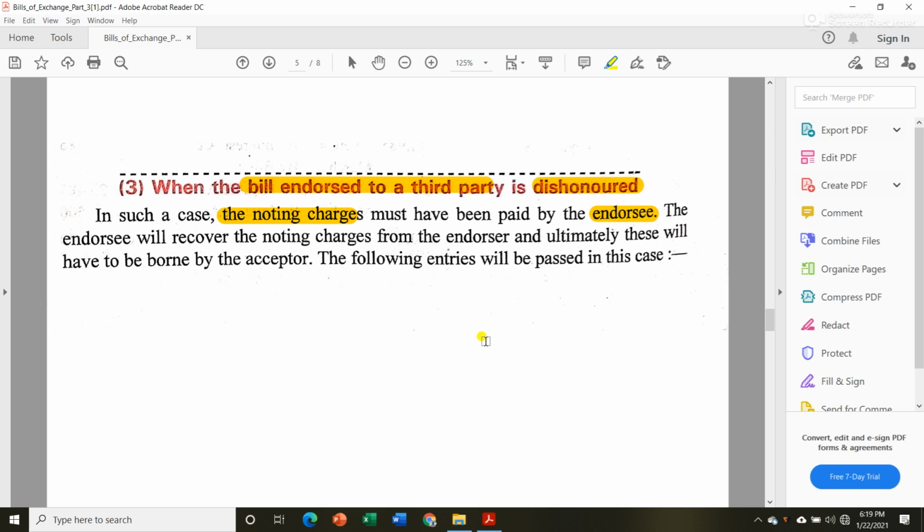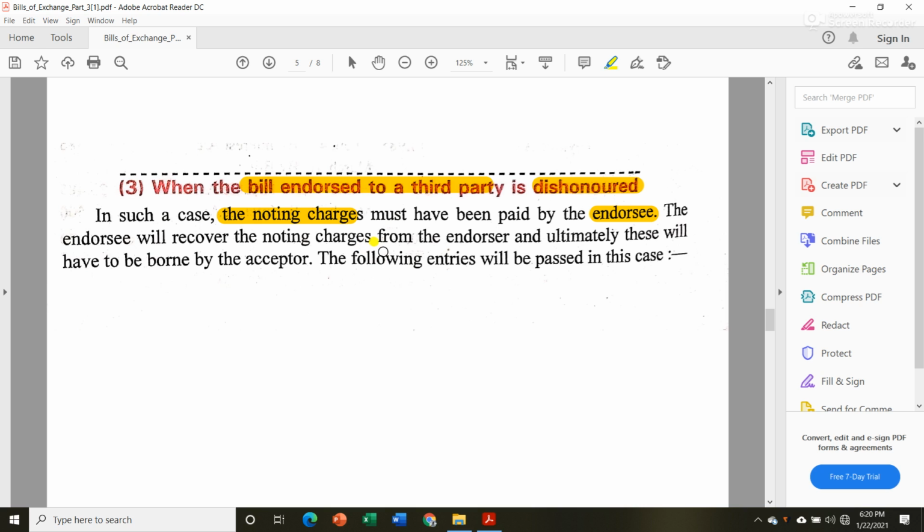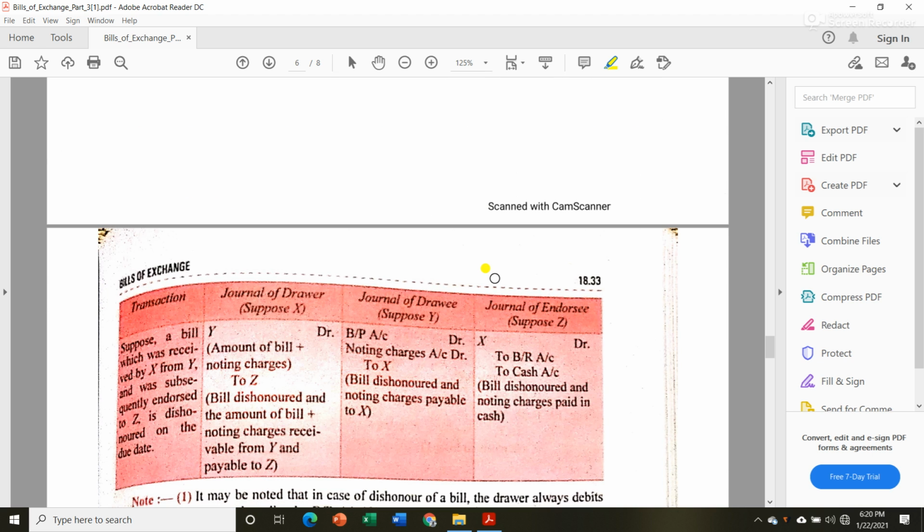Okay, sorry, I always get confused between check and bill. Okay, so the person to whom we have endorsed that bill will be the one who will pay noting charges at first. Okay, then he will recover that noting charges from the endorser, that is from me. Suppose I endorsed my bill to someone else. Okay, then he paid noting charges at first, then he will recover it from me, and ultimately I will recover it from the acceptor. Okay, now let us see the journal entries for that.